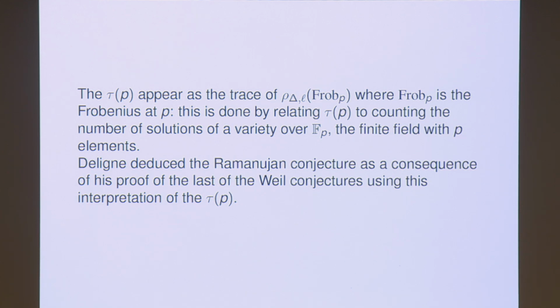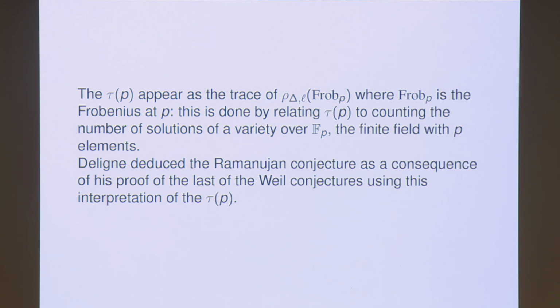He interpreted these tau p's as the traces of these l-adic representations at particular marked conjugacy classes of the absolute Galois group of Q, where the primes sit as conjugacy classes, and if you evaluate the trace of this representation at these conjugacy classes, you recover tau p, right? And then this tau p is basically related to the point counting function of some variety over F_p, loosely speaking, right? So that was how Deligne deduced Ramanujan's bounds using this interpretation, and of course using the proof of the Weil conjectures, right, in the 1970s.